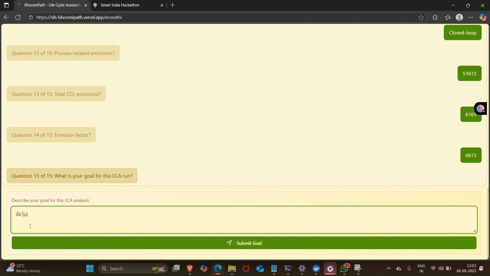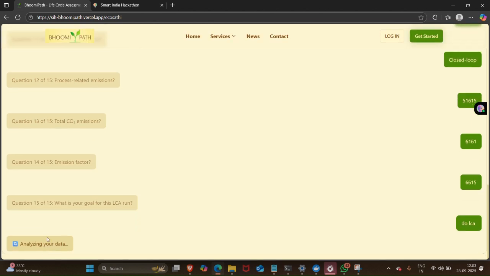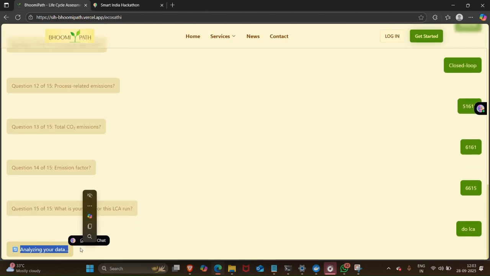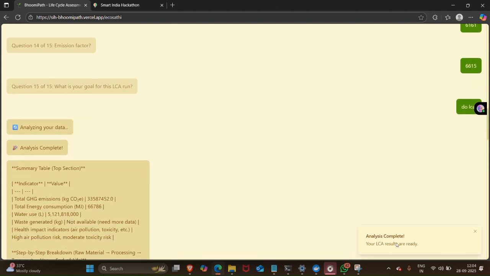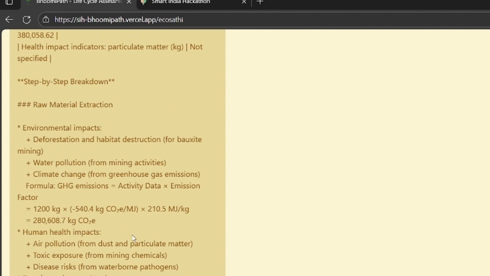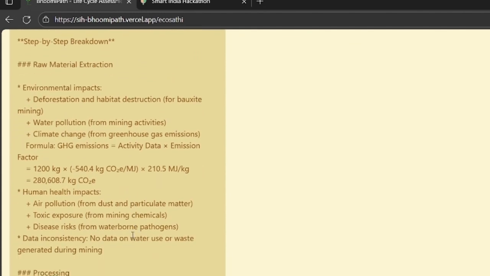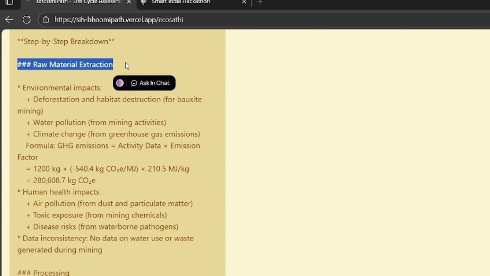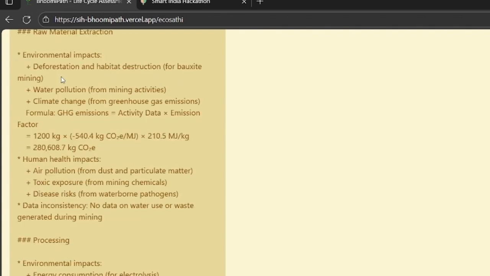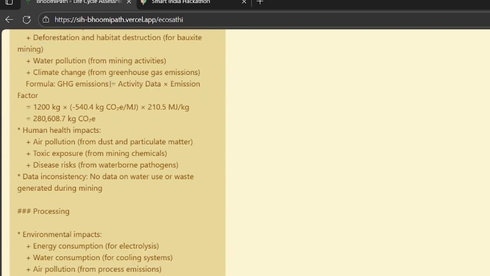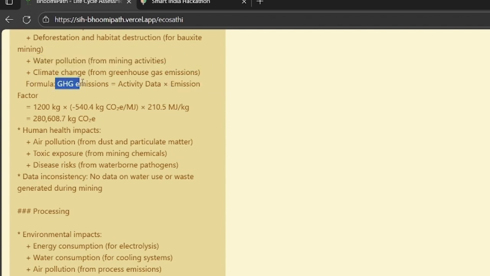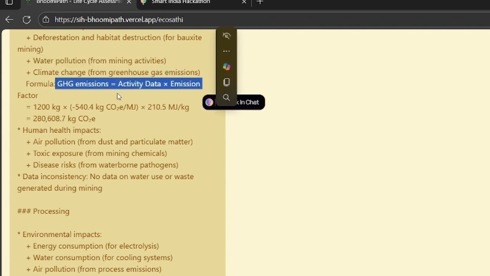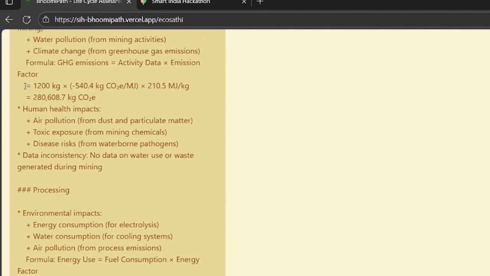LCA. Now see, it is analyzing the data. Okay, now the analysis is completed, and these are the values. Now for raw material extraction, you can see it can impact the environment, like deforestation, water pollution from mining activities, and so on. It can be a source of GHG, and it has automatically calculated how much GHG emission is going to take place.